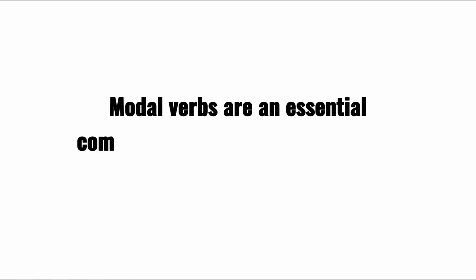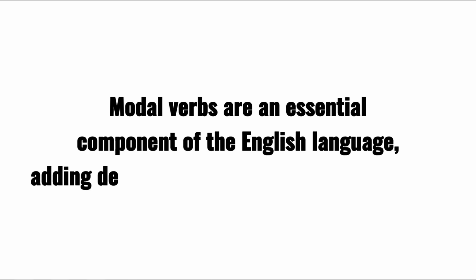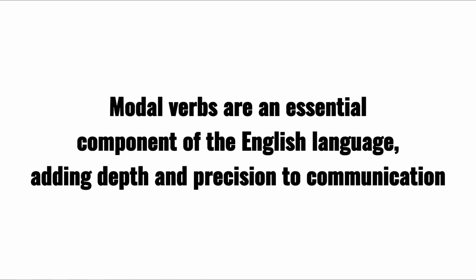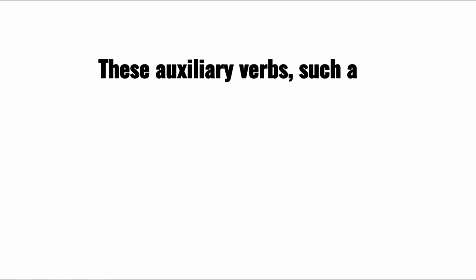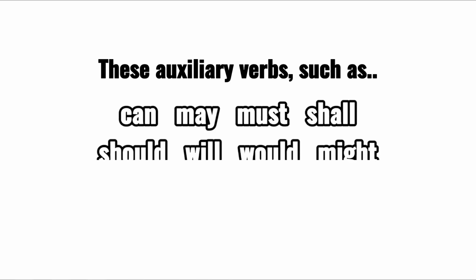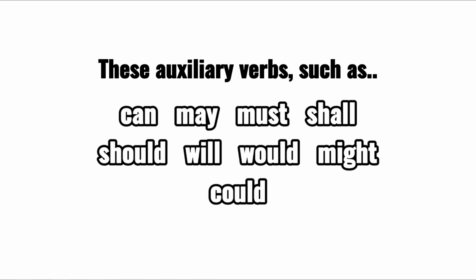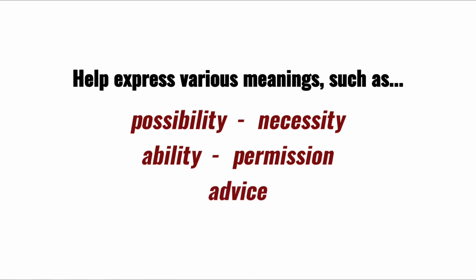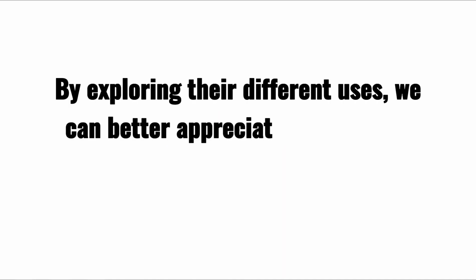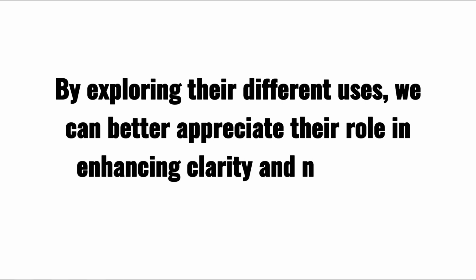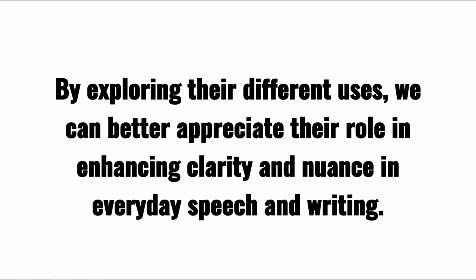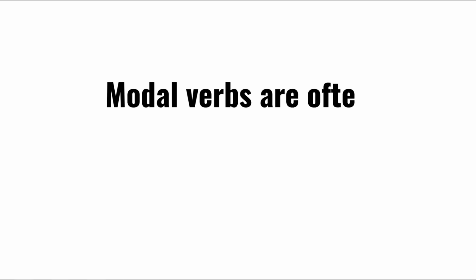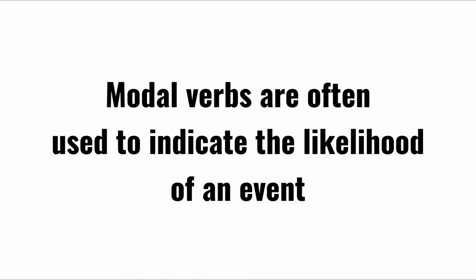Modal verbs are an essential component of the English language, adding depth and precision to communication. These auxiliary verbs, such as can, may, must, shall, should, will, would, might, and could, help express various meanings, such as possibility, necessity, ability, permission, and advice. By exploring their different uses, we can better appreciate their role in enhancing clarity and nuance in everyday speech and writing. Modal verbs are often used to indicate the likelihood of an event.